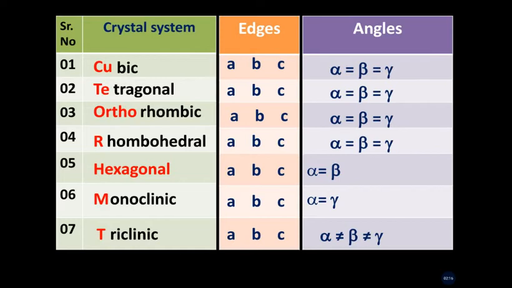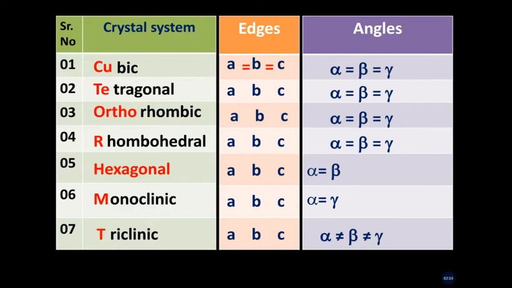For the cubic system, first write a = b = c. But for tetragonal and orthorhombic crystal systems, we replace the equal to sign by the not equal to sign one by one.